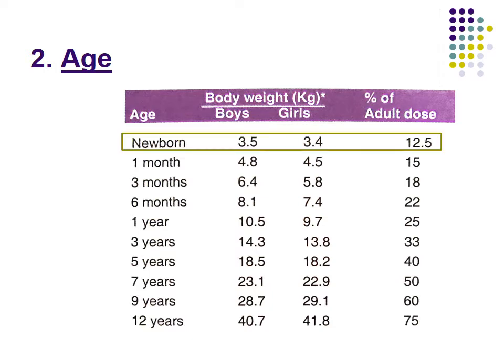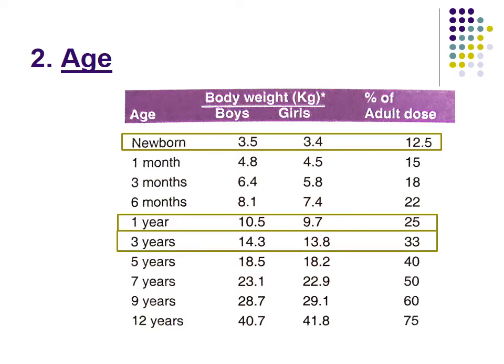So in case of a child, the rough estimate of the dose can be derived from this formula: a newborn requires one-fifth of the adult dose, whereas at the age of 1 year, the dose is roughly one-fourth of the normal adult dose. At the age of 3 years, it becomes one-third, and at the age of 7 years, it becomes 50% of the adult dose. But remember, this is a rough guide for the dose.